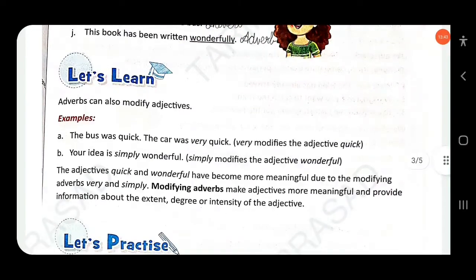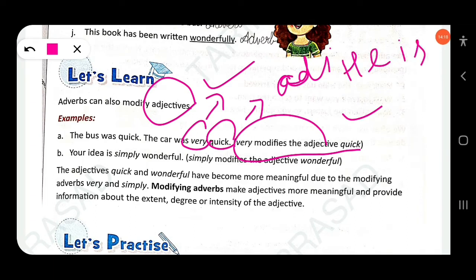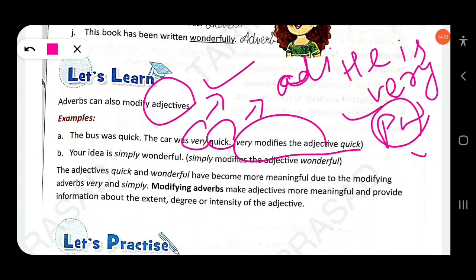As I have already told you, adverbs can also modify adjectives. Take your example: the car was very quick. Here quick is an adjective and very is an adverb. So here the adverb modifies the adjective. Very modifies the adjective quick. He is very poor. Poor is an adjective and very is an adverb. So here the adverb modifies the adjective.